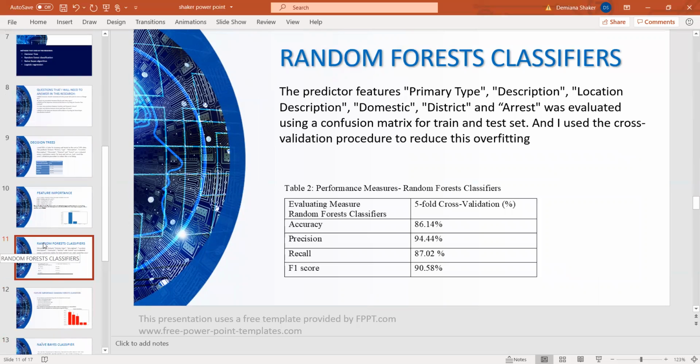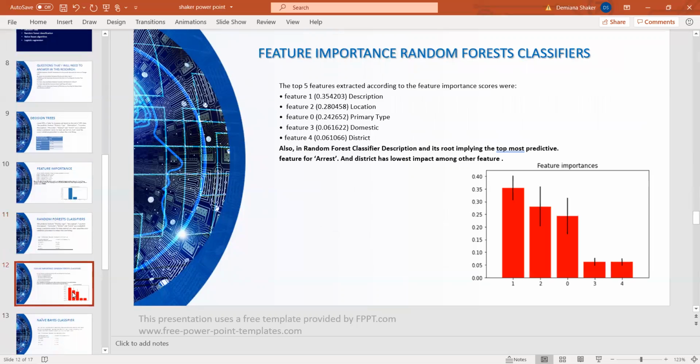I also used a random forest classifier. The accuracy was really good in this model, 86.14%, and this was the highest accuracy of the four models. Precision was 94.44%, recall was 87.02%, and F1 score was 90.58%.